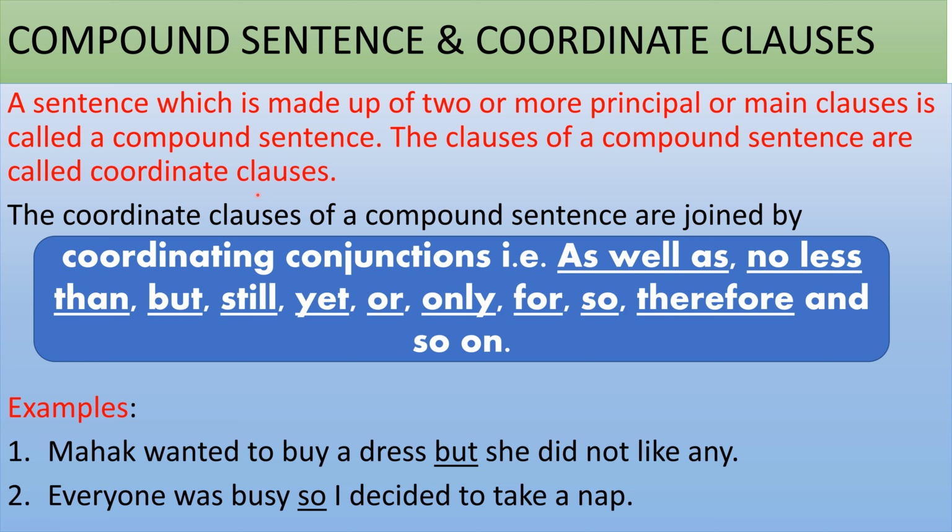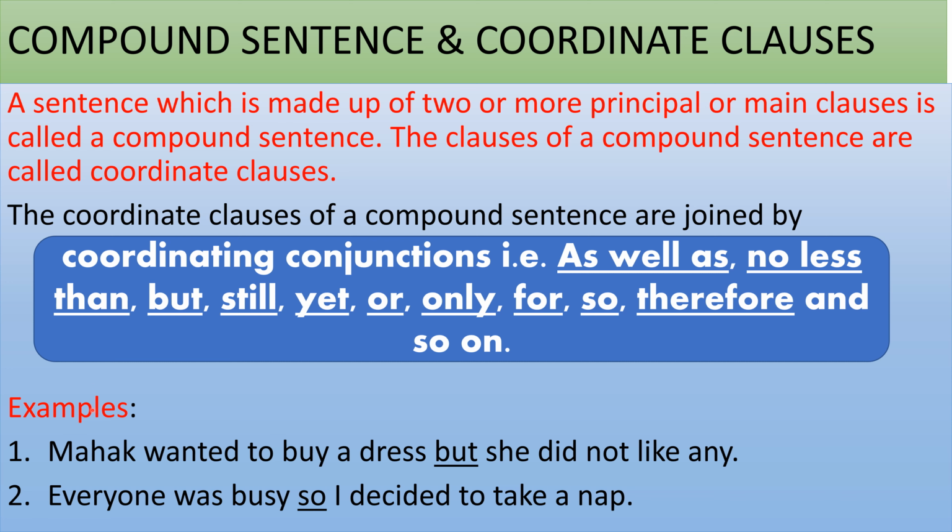The clauses that we will join here will be coordinate clauses. The coordinate clauses of a compound sentence are joined by coordinating conjunctions, for example, as well as, no less than, but, still, yet, or, only, for, so, therefore, and so on.